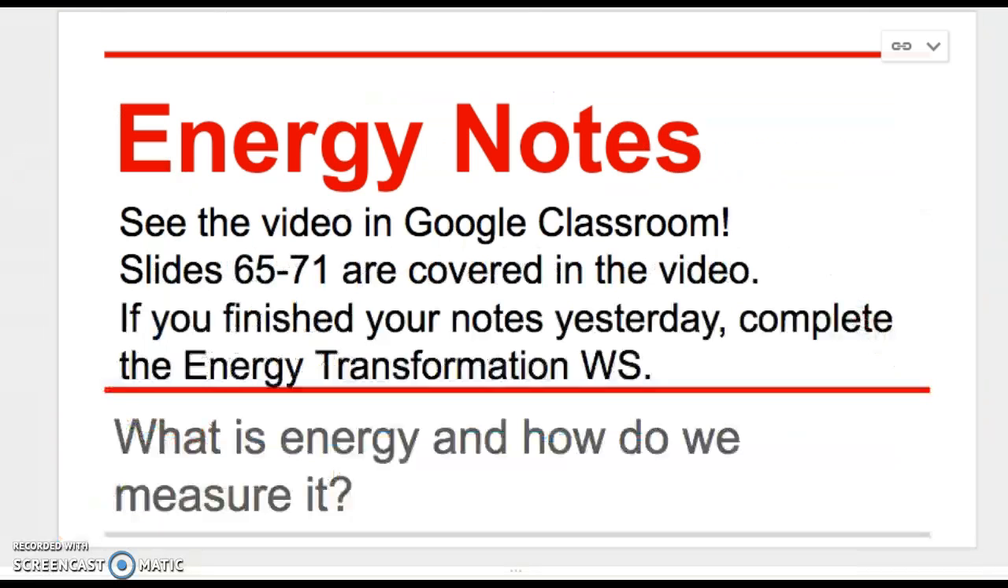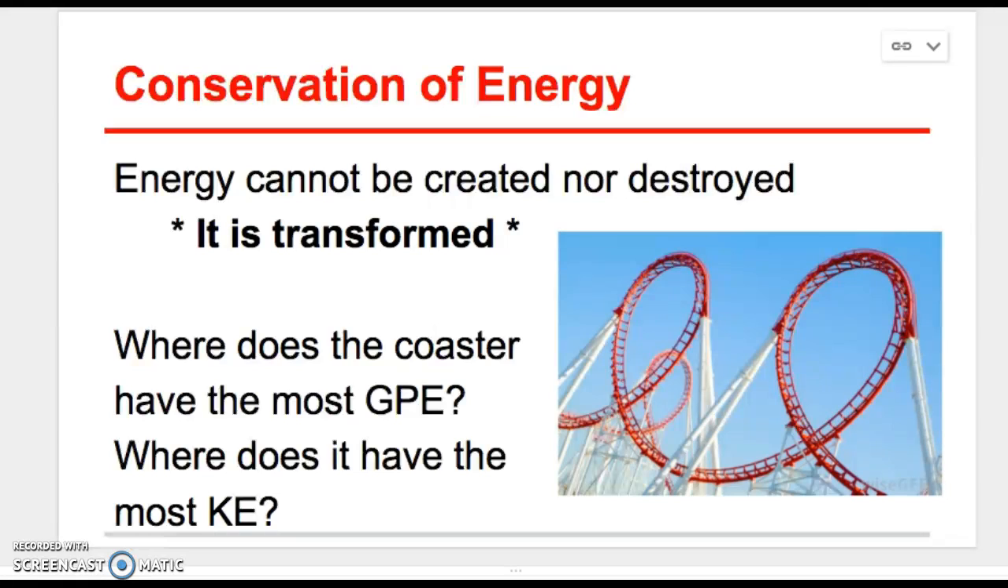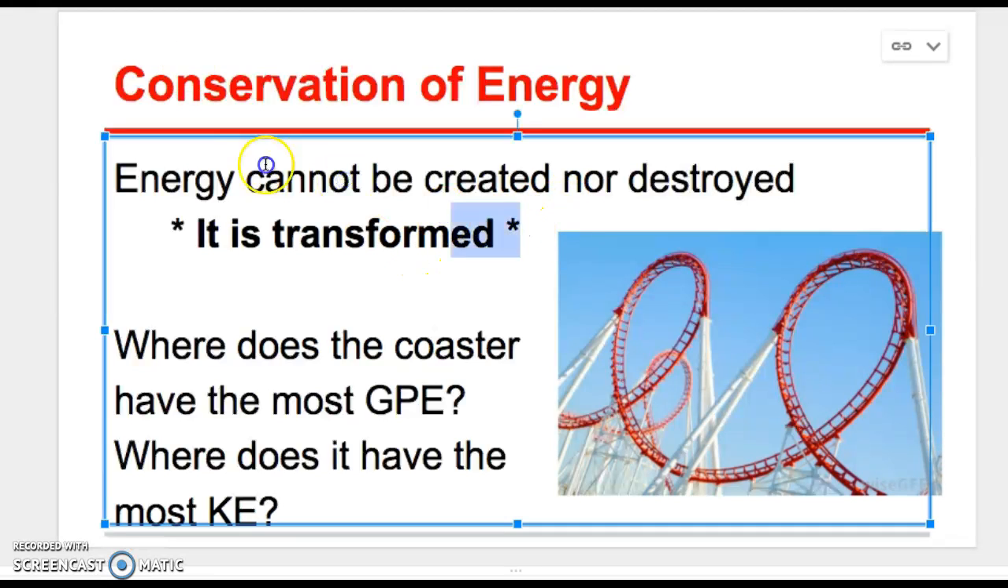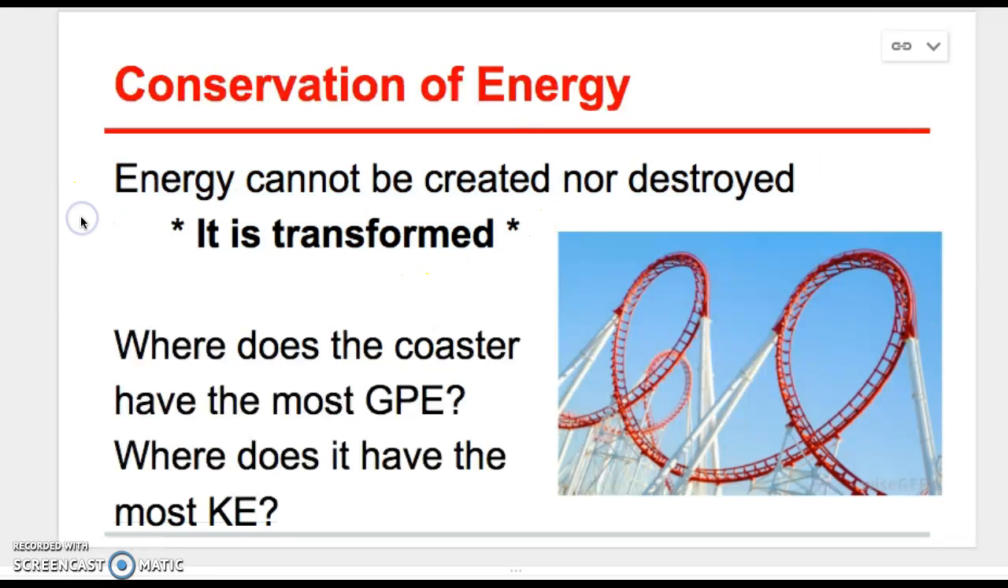All right. So we're coming back to our energy notes. We're going to pick up where we left off on conservation of energy. So energy can't be created or destroyed. But it can be changed, which we're going to call transformed. So on your paper, you need to make sure that you write down all of these words. Energy cannot be created nor destroyed. It is transformed, which means the same thing as change.